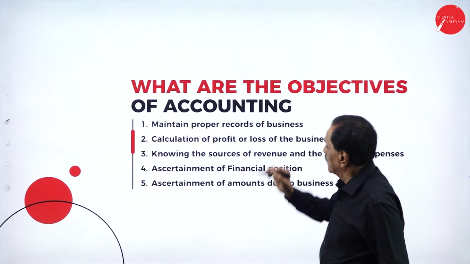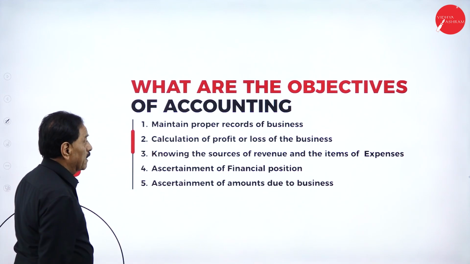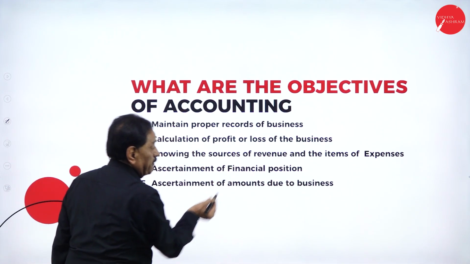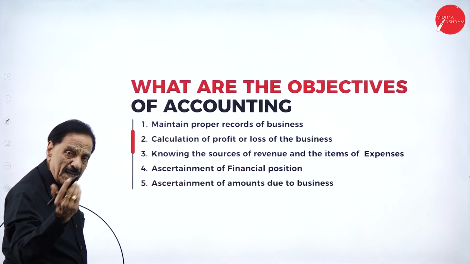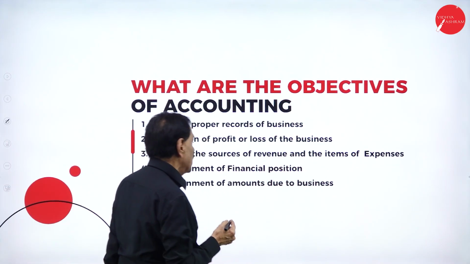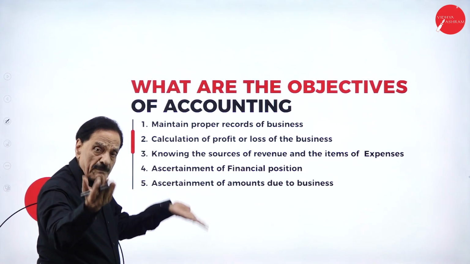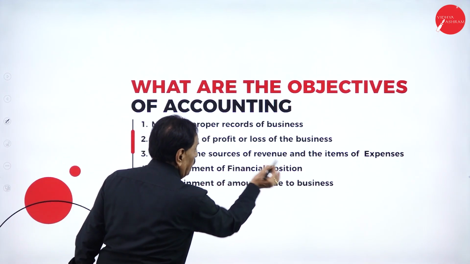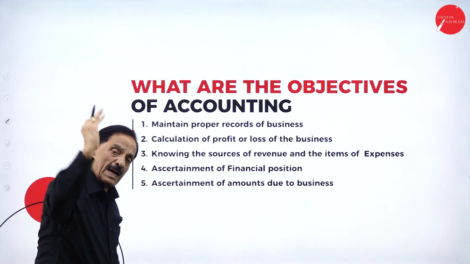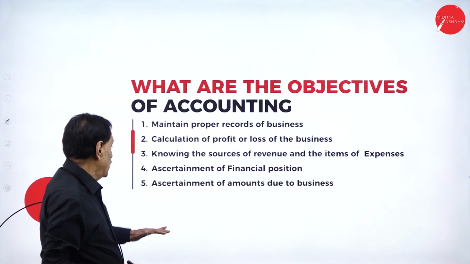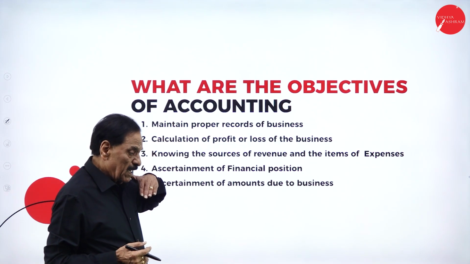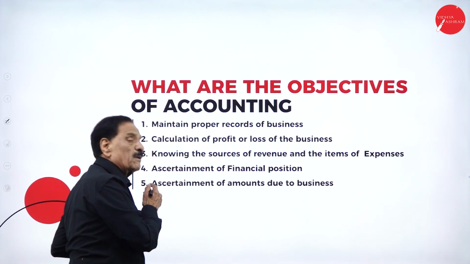What are the objectives of accounting? Number one, maintain proper records of business. Calculation of profit or loss of the business at the end of the year. Knowing the source of revenue and the items of expenses, how we got the revenue, how the expenditure was made. Ascertainment of financial position. Financial position means how much asset we are having, how much liability we have to pay. What is the position? Ascertainment of amount due to business. Amount due to business means how much amount is receivable to business.